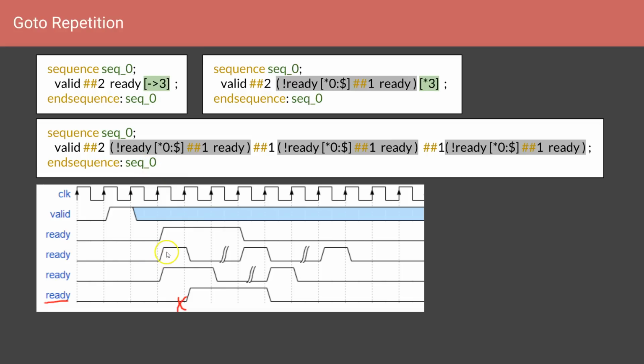And if you see the second waveform, the ready could be high 3 times, and there could be any number of cycles in between them. So this will also satisfy this expression. And say if ready is going high for 2 continuous clock cycles, and after an infinite number of cycles it is again going high for a single clock cycle, this will also satisfy this expression. Thus, in Goto repetition cases, the repetition could happen with multiple delays in between them, or non-consecutively, the repetition could happen.